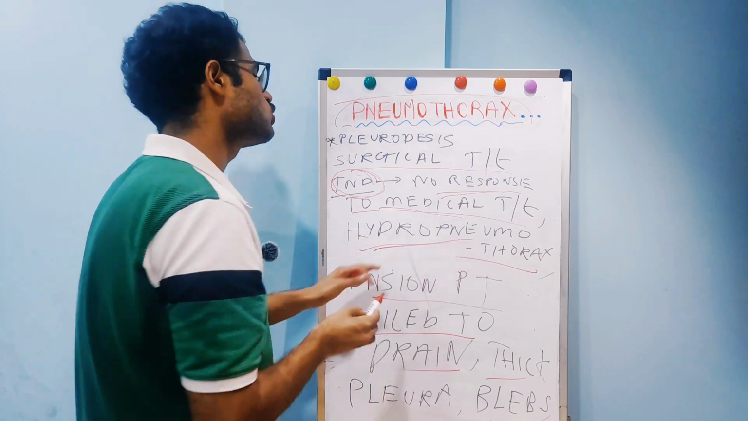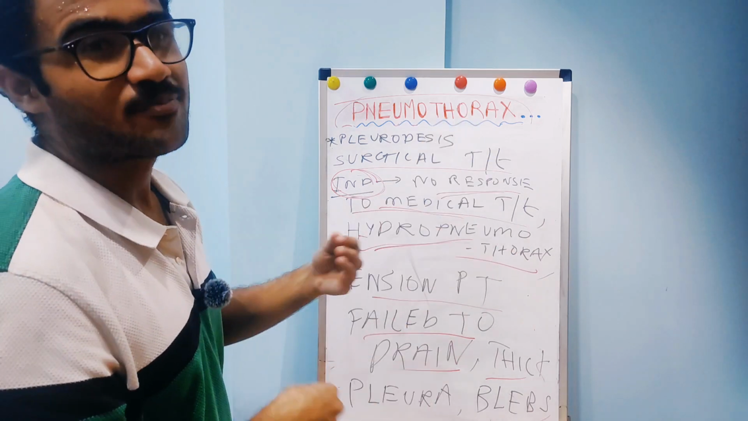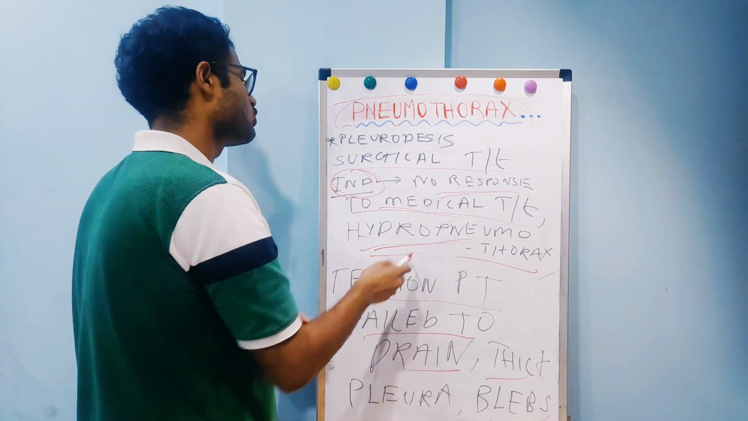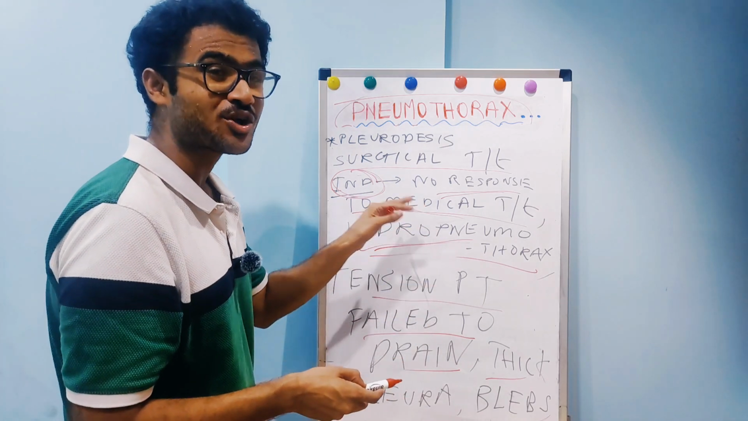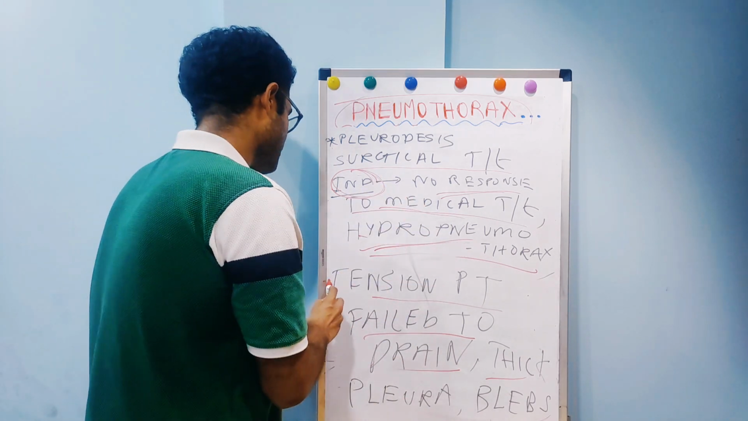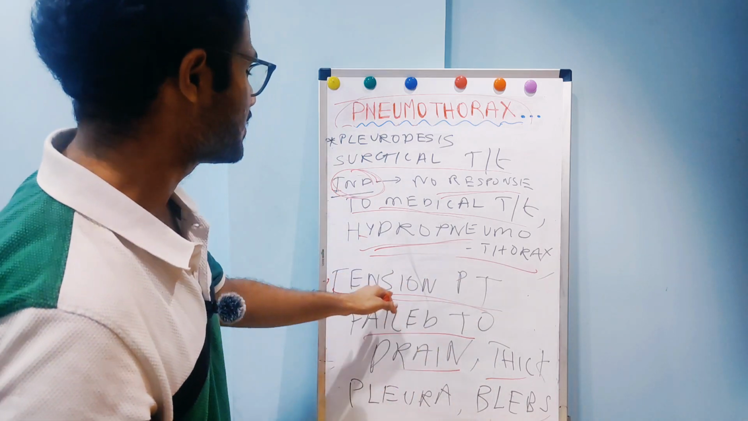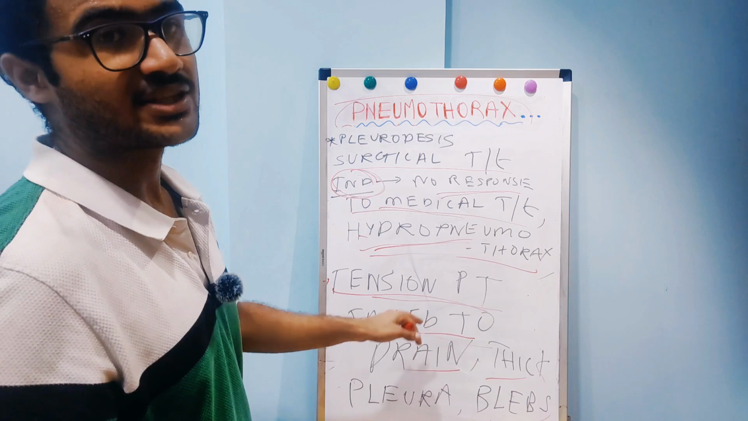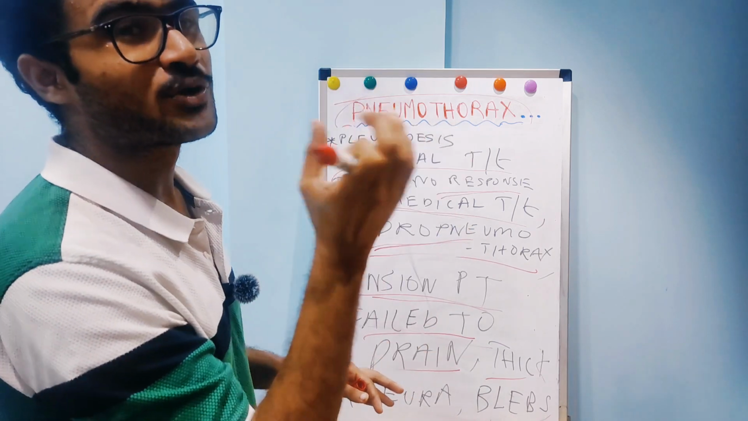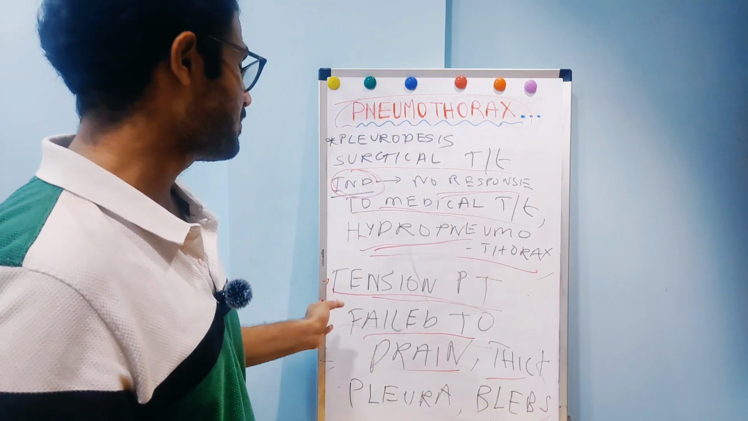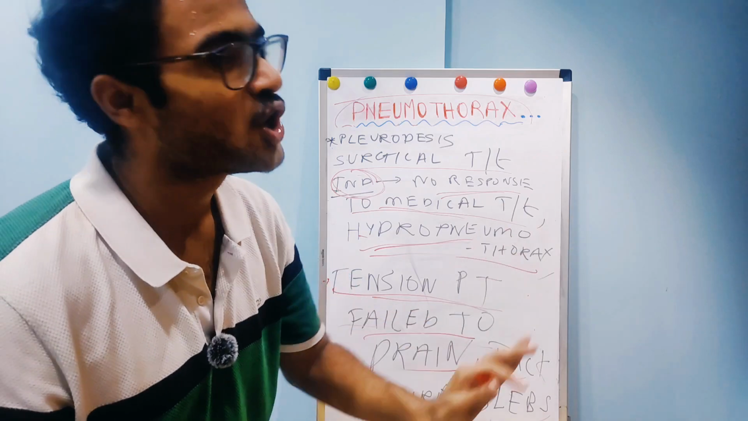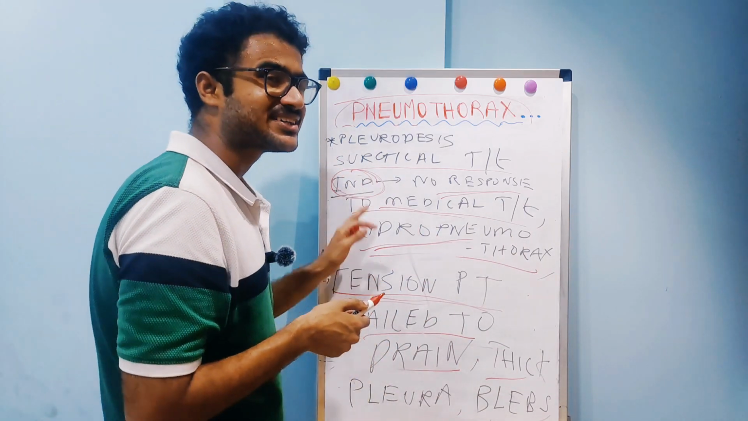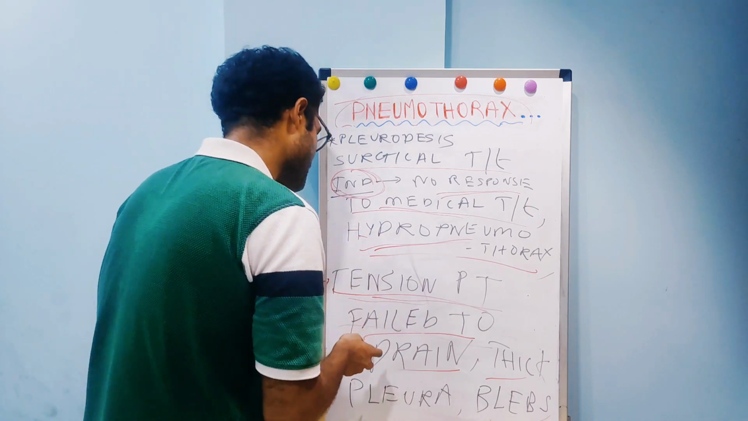Then if there is hydropneumothorax, means air plus fluid in the pleural cavity. So basically this is hydropneumothorax. It is a rare complication of pneumothorax. Then tension pneumothorax is also an indication, tension pneumothorax which fails to drain. So what is tension pneumothorax? The pleural cavity pressure is greater than the atmospheric pressure, and the lung and mediastinum are pushed to the opposite side. So basically this is tension pneumothorax. It is an indication for surgical treatment.